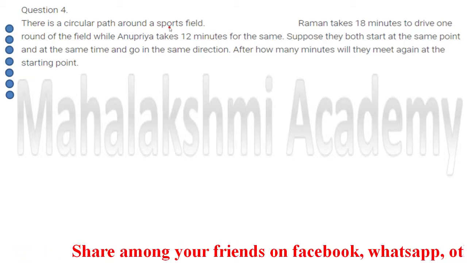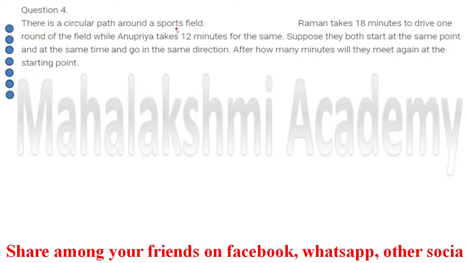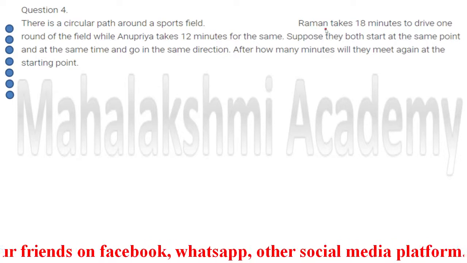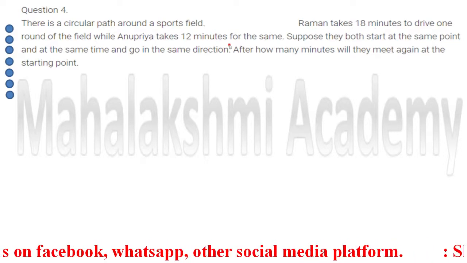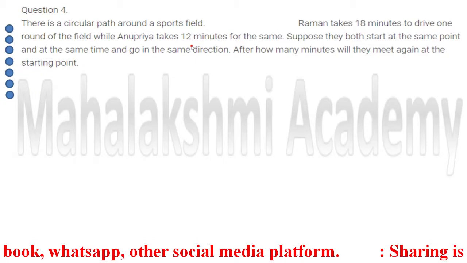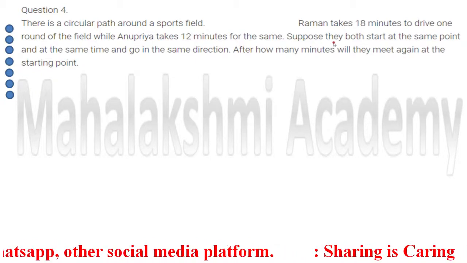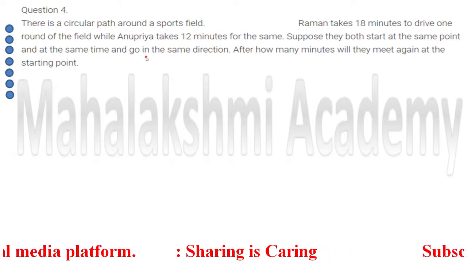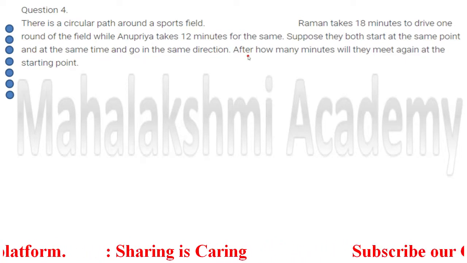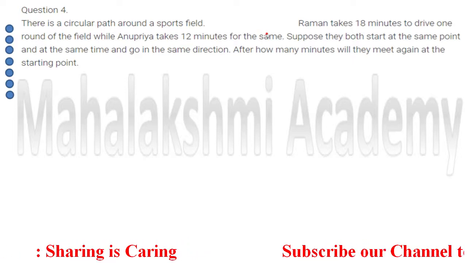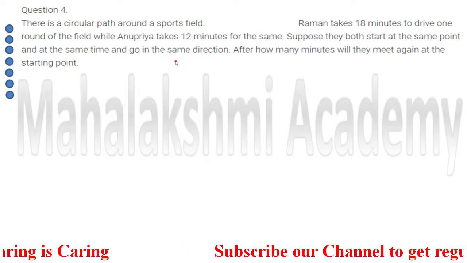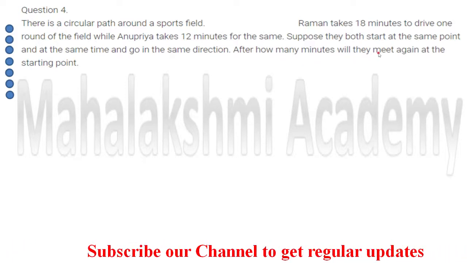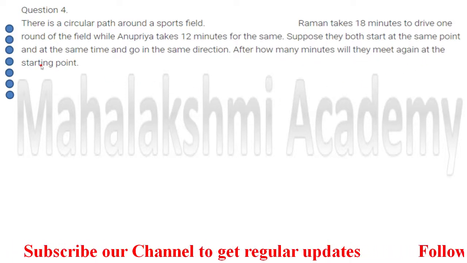So till here what we understood, there is a circular field on which two persons are taking rounds, and Raman completes one round in 18 minutes while Anupriya completes the round in 12 minutes. Suppose they both start at the same point and at the same time and go in the same direction. Then after how many minutes will they meet again at the starting point?